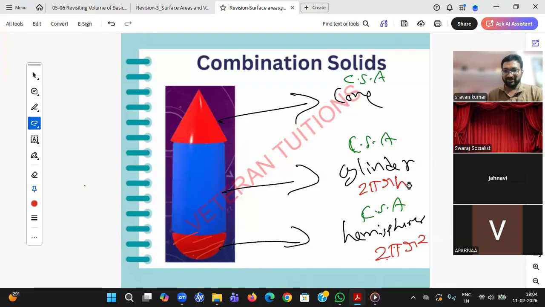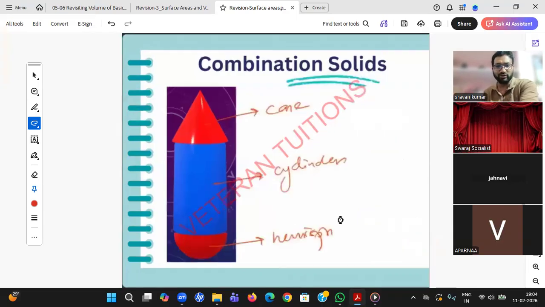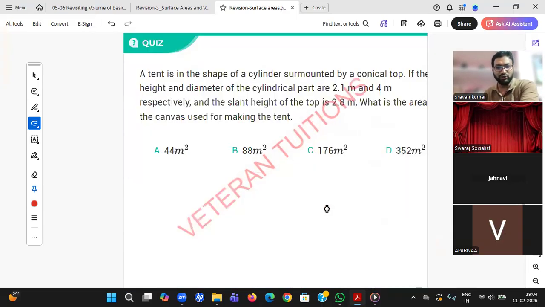Very good. And cone? Pi r L. That's all, student. You just need to add them, and that is what will give you 5 marks. Every question you need to think in that way.